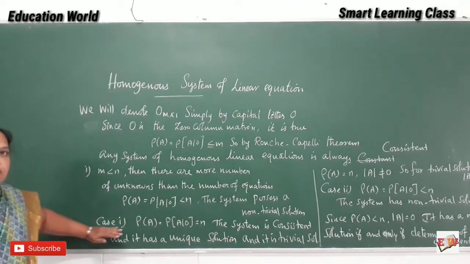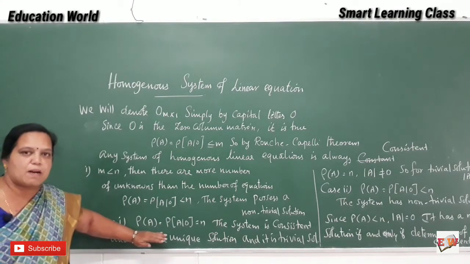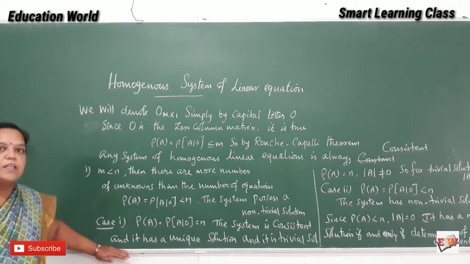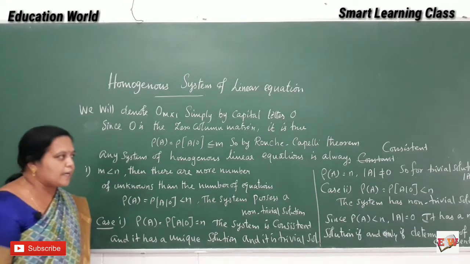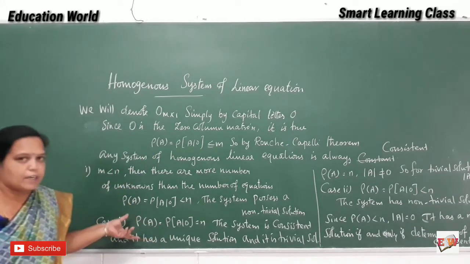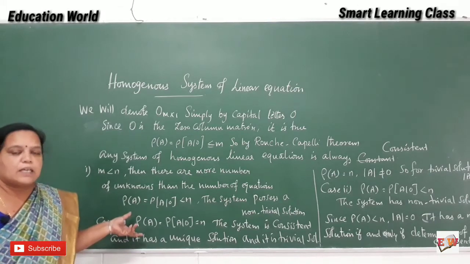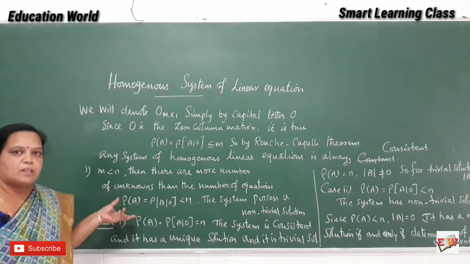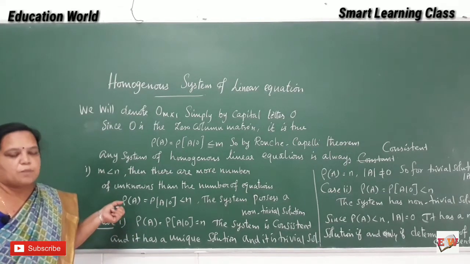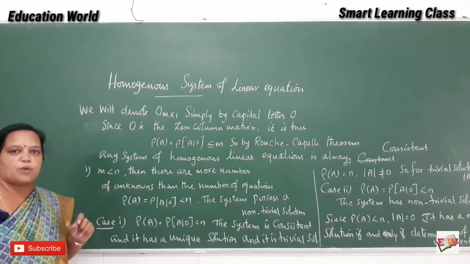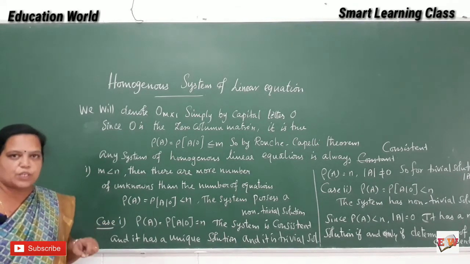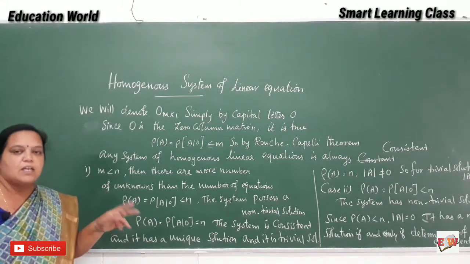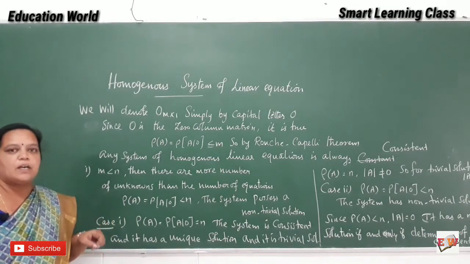Case 1: suppose the rank of the coefficient matrix is equal to the rank of the augmented matrix, equal to n. The system is consistent, it has a unique solution, and it is called the trivial solution. Suppose the rank of A equals n, then the determinant of A is not equal to 0, isn't it? Only then can we say the rank of the matrix is n. If you have a 3 by 3 matrix and its determinant is not equal to 0, that is, it does not vanish, only then is the rank 3. If it vanishes, we reduce the rank of the matrix.